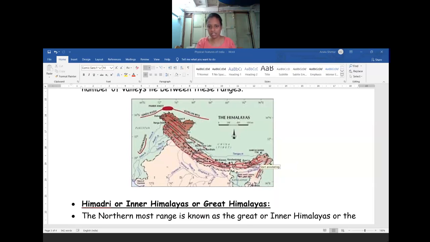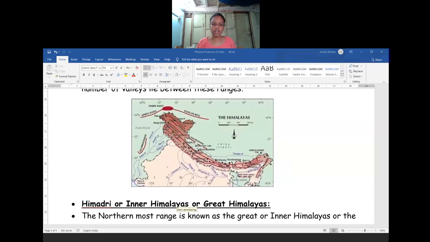But if you see Arunachal Pradesh, only some parts are covered, not all parts. You can see the line in Arunachal Pradesh, and it covers the width of the Himalayan ranges, nearly 150 kilometers, that much only. So the Himalayan mountains are divided into three parts.